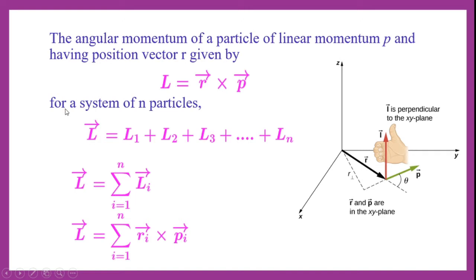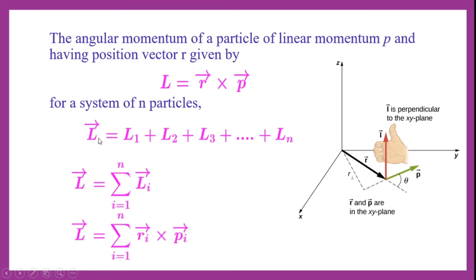So suppose there is a system of n particles. Then the total angular momentum will be equal to the sum of the angular momenta of all the individual particles. The first particle's angular momentum is, let us say, L1. The second particle's angular momentum is L2. In the same way, the nth particle's angular momentum is Ln. If we add all the individual angular momenta, we will get the total angular momentum for the system of n particles.